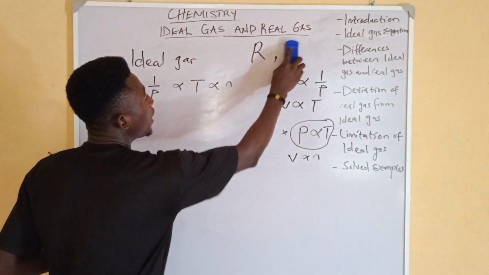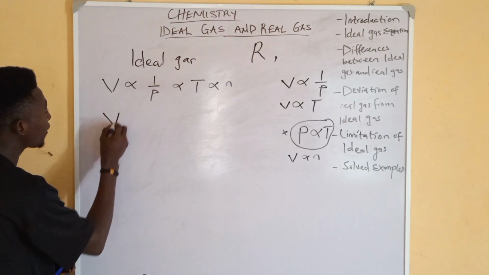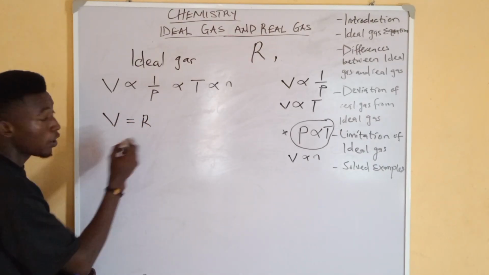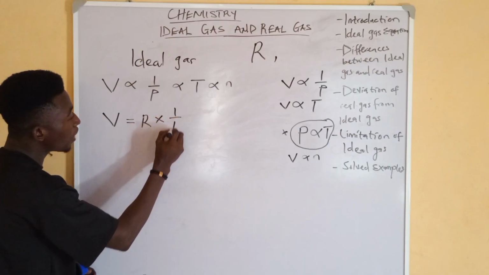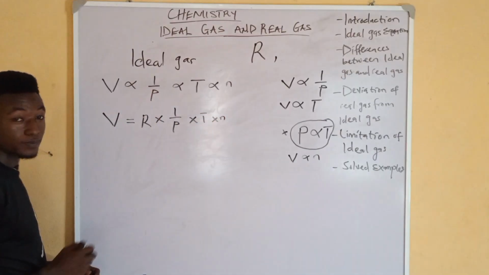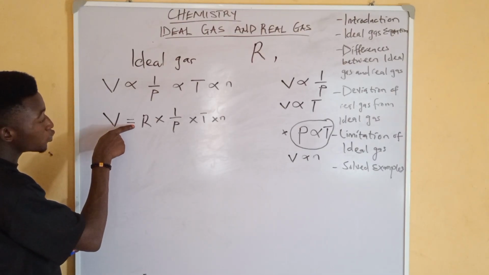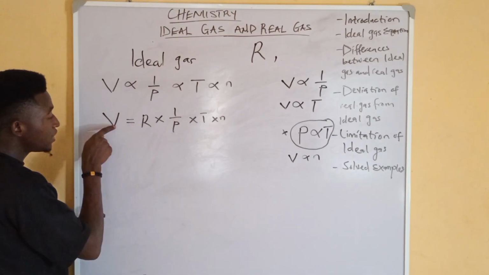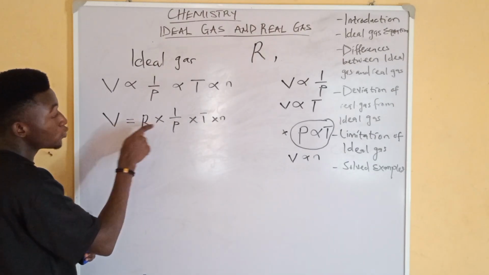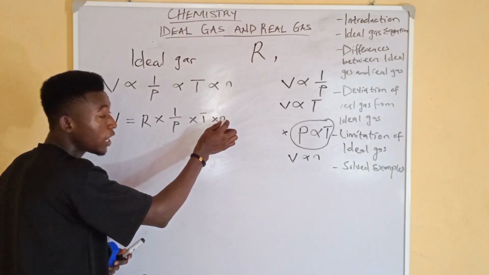All right, so now let's introduce the proportionality constant. We have V equals R multiplied by 1 over P multiplied by T multiplied by N. Is that clear now? Because V can equal R times T, and V can equal R times N. That is introducing the constant. This one is for Boyle's law, this is for Charles' law, and this is for Avogadro's law.